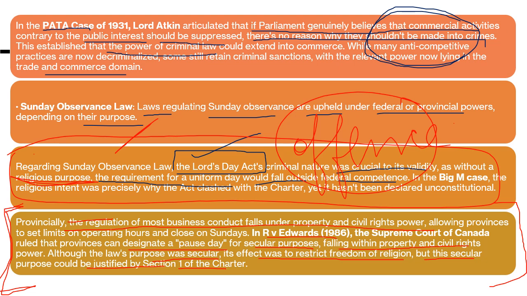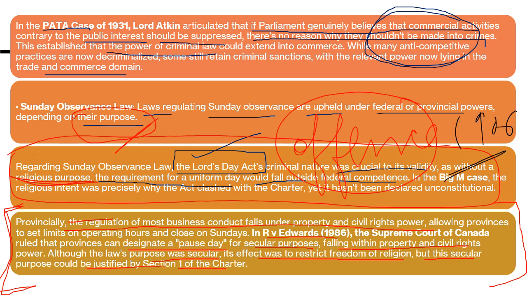So again, I can just tell you the comparison so that you can get this clear in your mind, that how we have to look into the purpose in order to see whether a particular law comes under federal or provincial power. So the Lord's Day Act, it is a 1906 legislation.